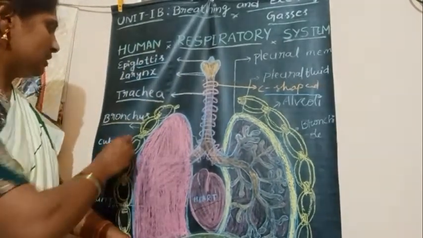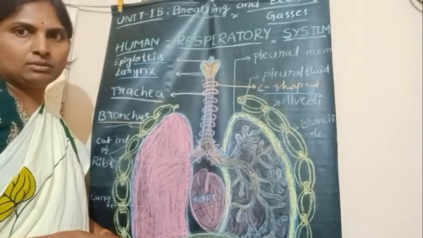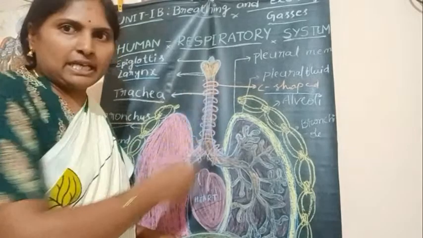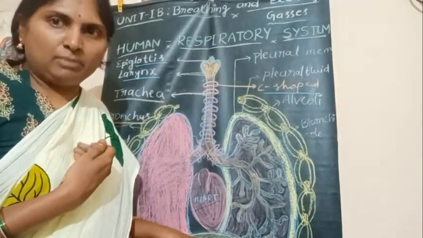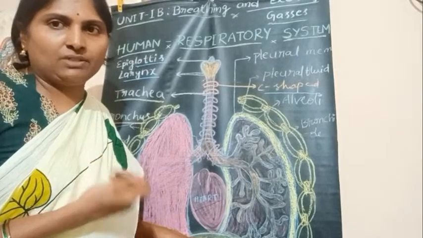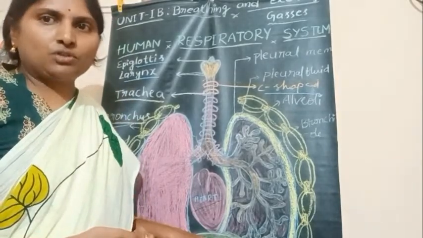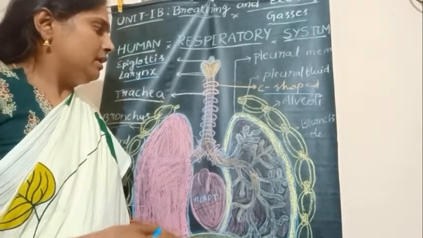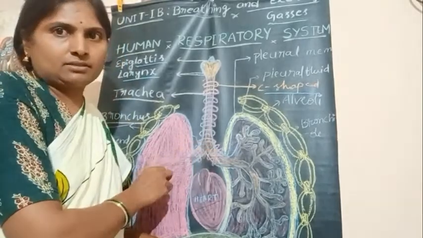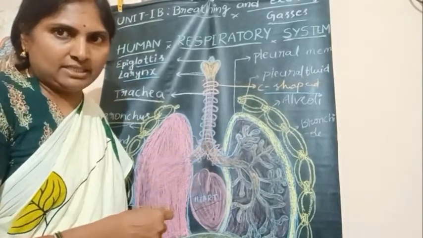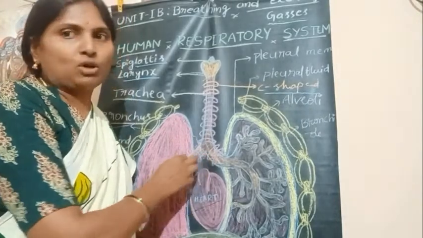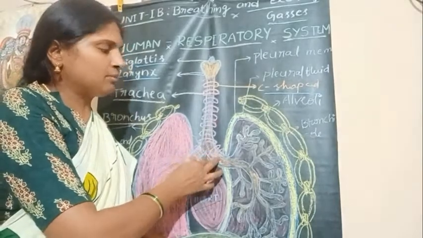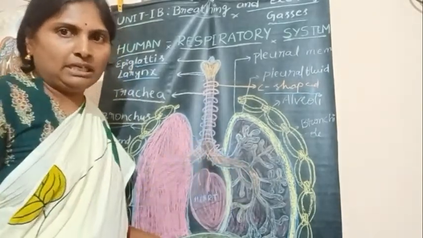Next part of the human respiratory system are bronchi and bronchioles. So when this trachea enters up to mid-thoracic cavity, at the region of fifth thoracic vertebrae, it divides into two branches. They are called as primary bronchi. So these two primary bronchi enter into respective lungs.